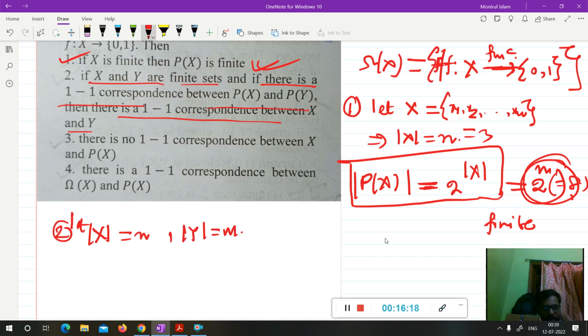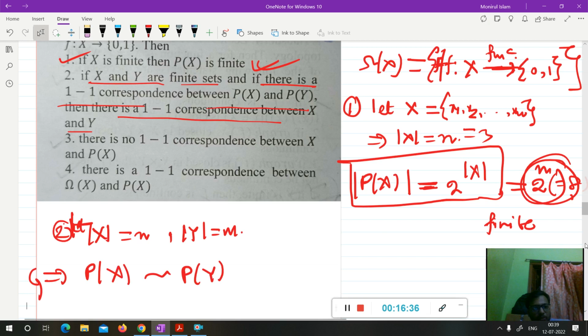Okay, finite set, so it contains finite elements. So I am assuming the first one contains n elements, and the second one contains m elements. Now it says that there is a one-to-one correspondence, meaning there is a bijective map, between P(X) and P(Y). It is given.